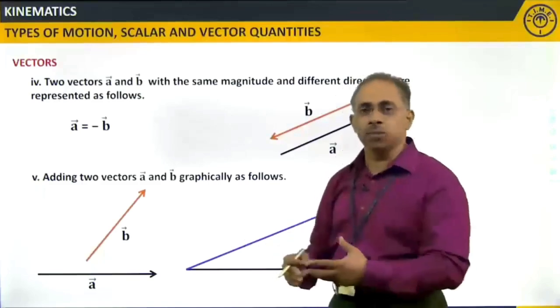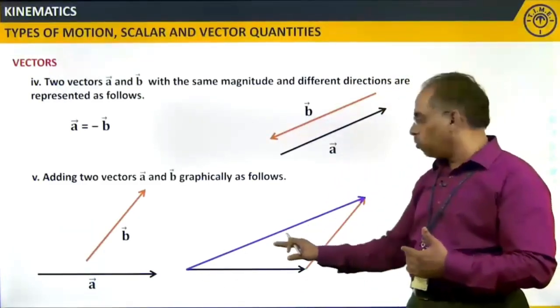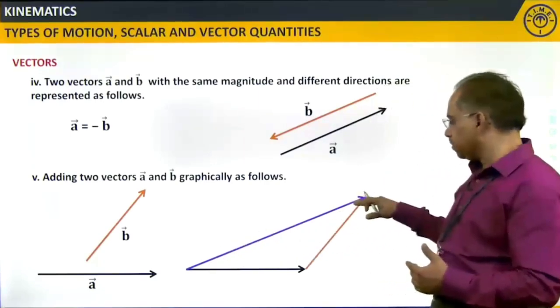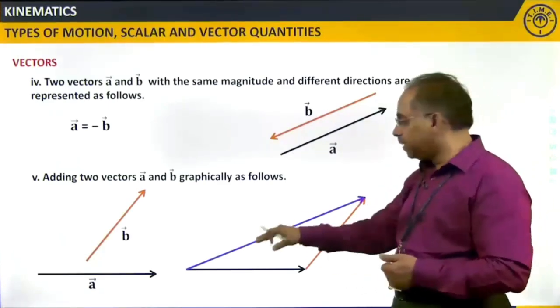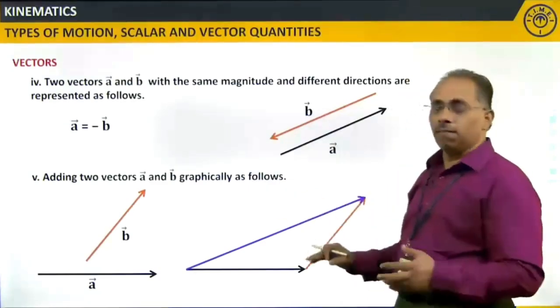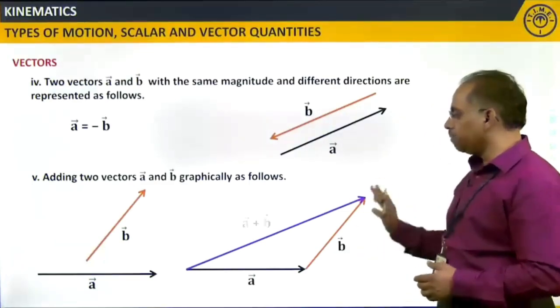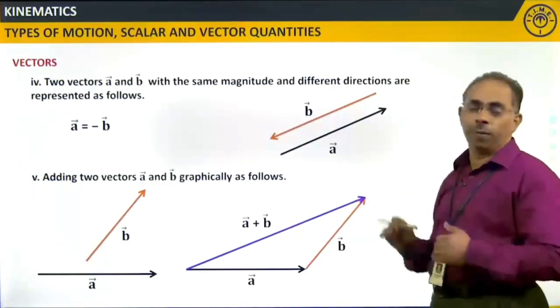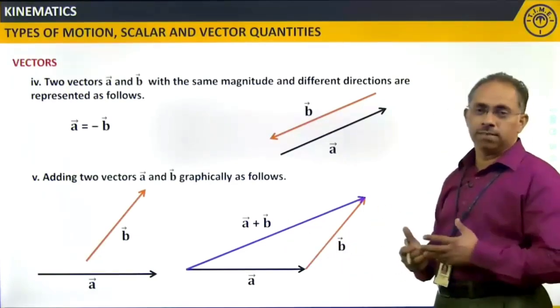But in adding these two, I will take it in the reverse way. So, whatever this line is, the purple color line, this represents the addition of these two. That means, if I am adding these two vectors A and B, I am getting the resultant A plus B this way. So, this will give me the addition.